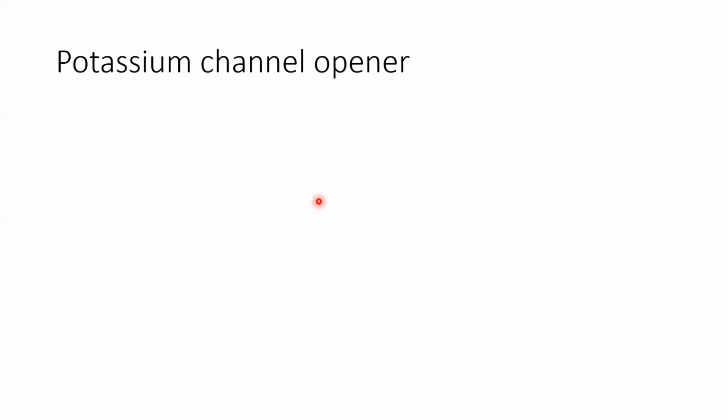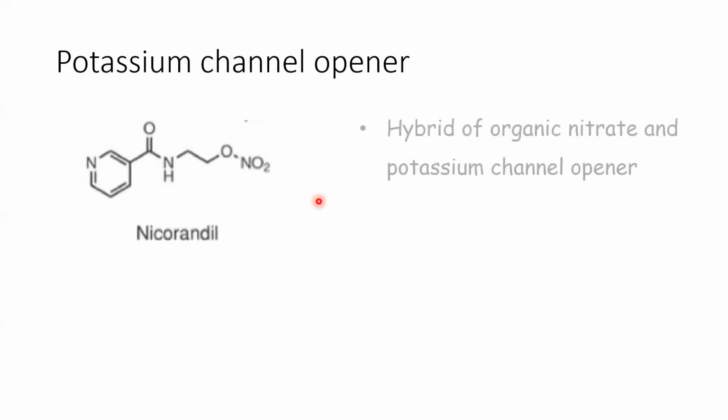Okay. Next is potassium channel blocker. This is not widely used, but since it was mentioned in your book, I thought to discuss it as well. Nicorandil is a hybrid of organic nitrate and potassium channel opener.